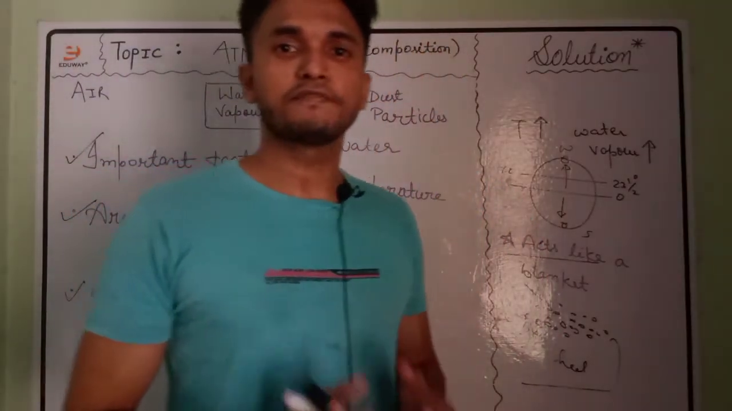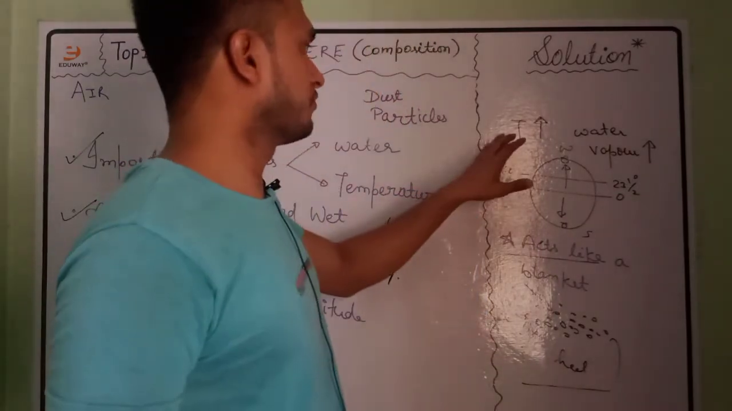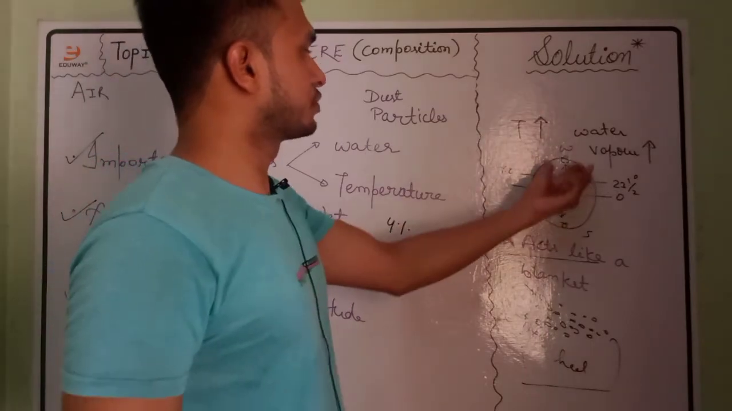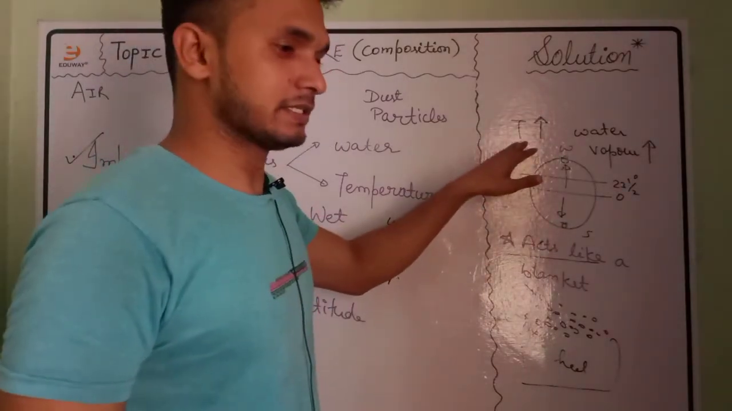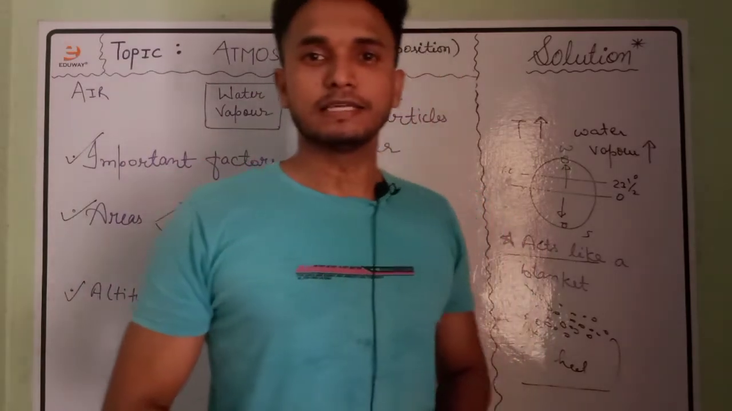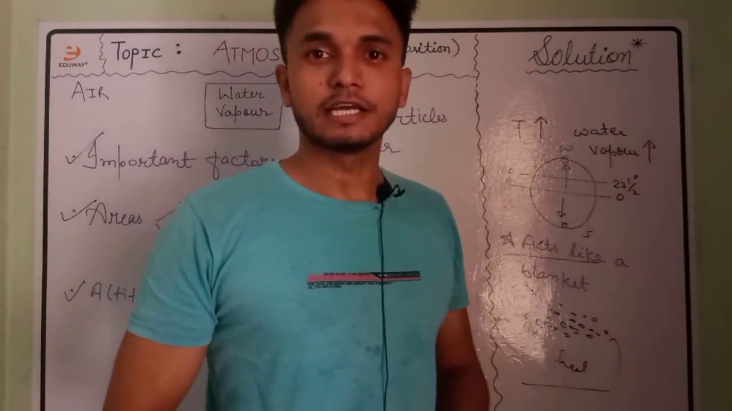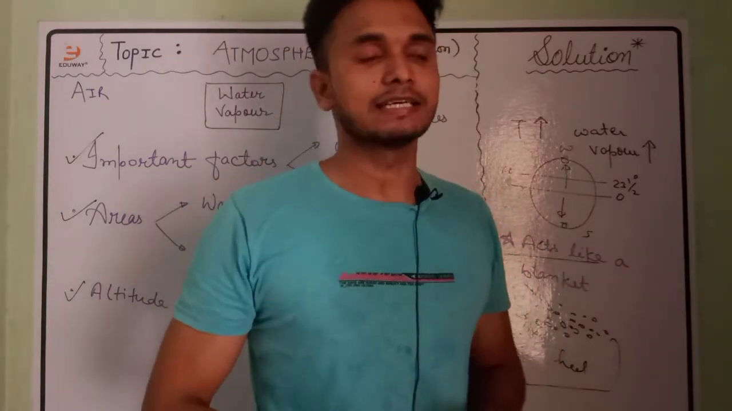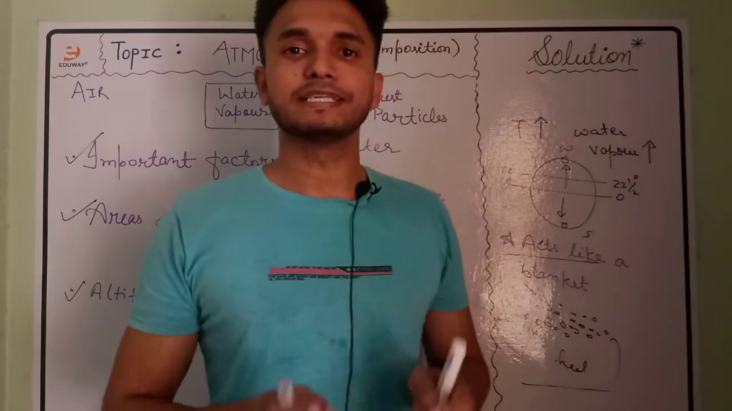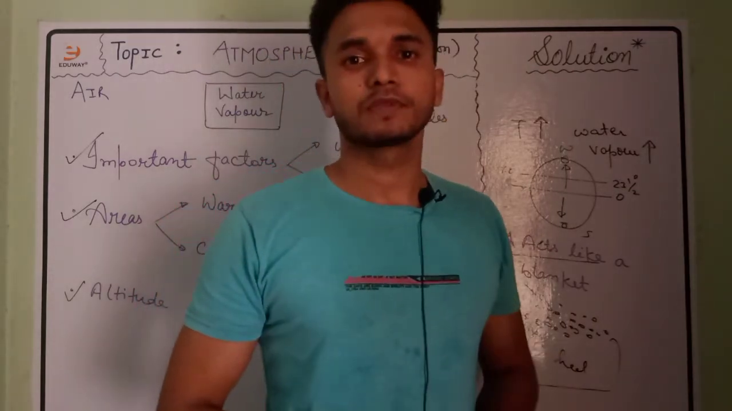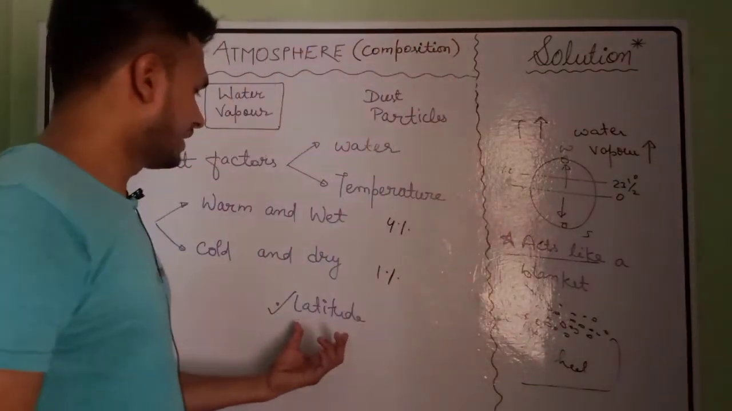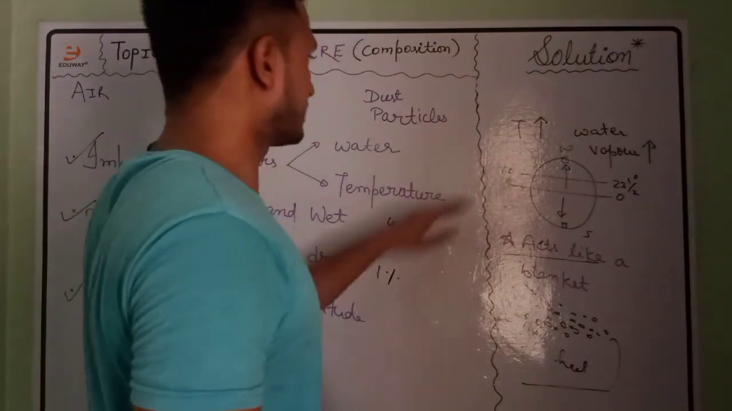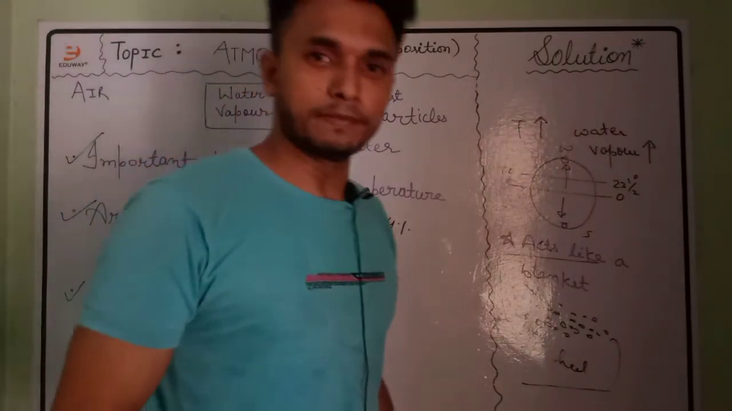Now let us discuss the effect of latitude on the concentration of water vapor. We know that as one moves away from the equator towards the pole, the temperature decreases. Therefore, one can easily relate that as the temperature decreases, the formation of water vapor will decrease, and since the formation of water vapor will decrease, the concentration of water vapor in the air will itself decrease. So this is the relation between the latitude and the concentration of water vapor. One can easily relate latitude with the temperature and then temperature with the water vapor.